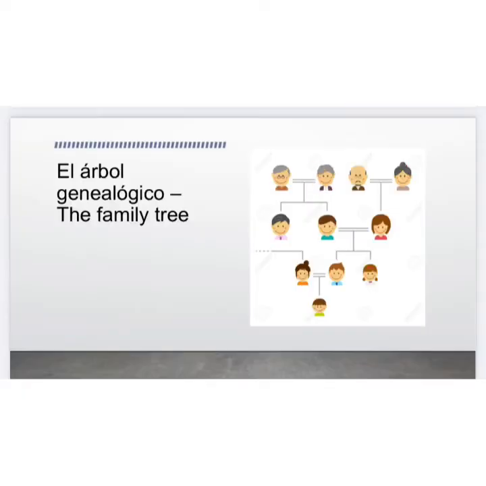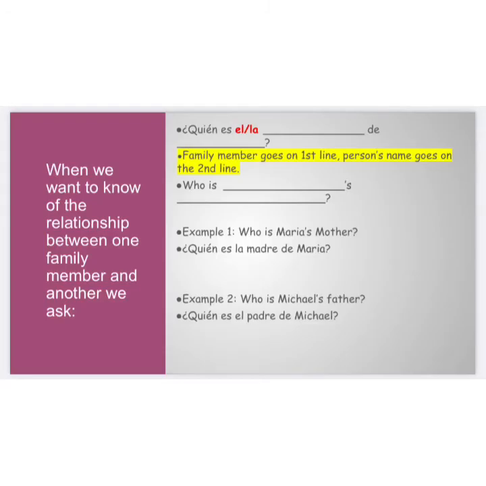Now, en la clase pasada, we started our focus on el árbol genealógico, the family tree. Whenever you want to know the relationship between one family member and another, this is the question that we ask. ¿Quién es el or la? Then you drop in the family member that you're asking about, de, followed by the person's name. This is simply saying who is Ashley's mother, who is Britannia's sister, who is Maria's mother, who is Michael's father, etc.